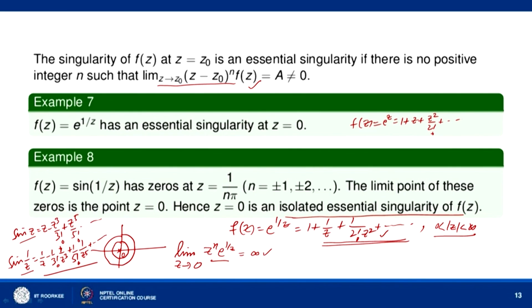If you multiply sin 1 by z by z to the power n and take the limit as z tends to 0, okay, no value of n, howsoever large you take, will ever give you a non-zero finite quantity as its limit. So, sin 1 by z has an isolated essential singularity at z equal to 0.